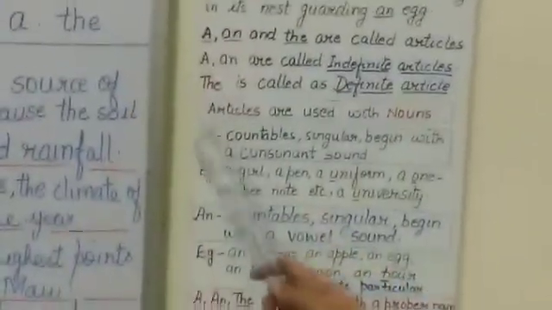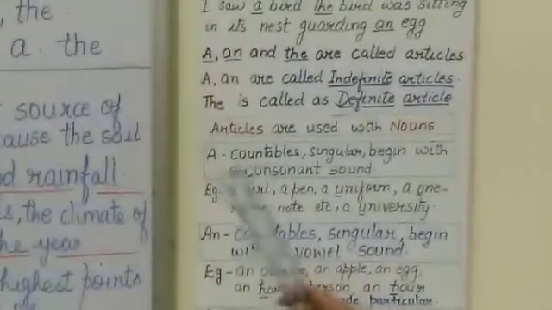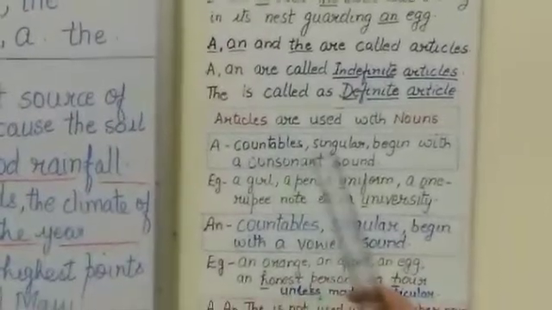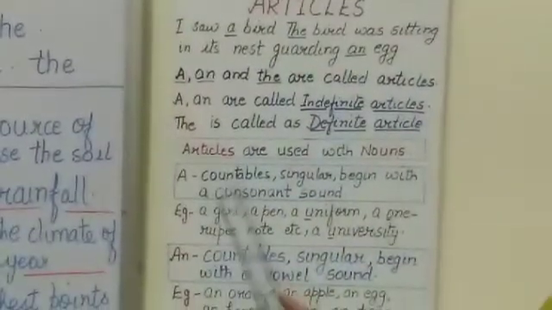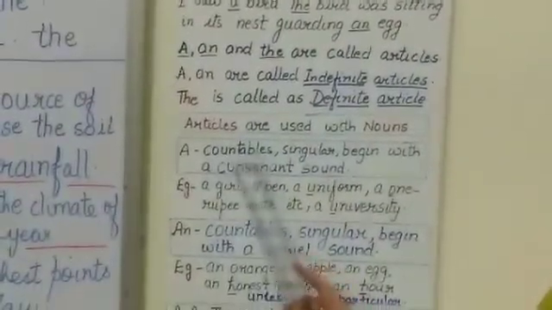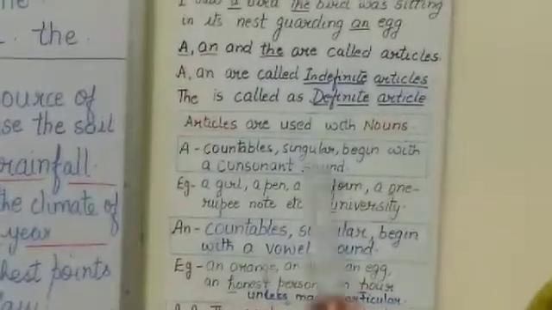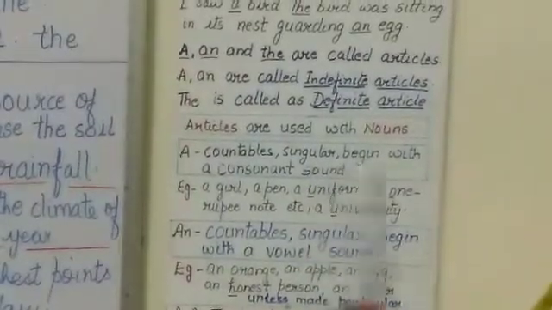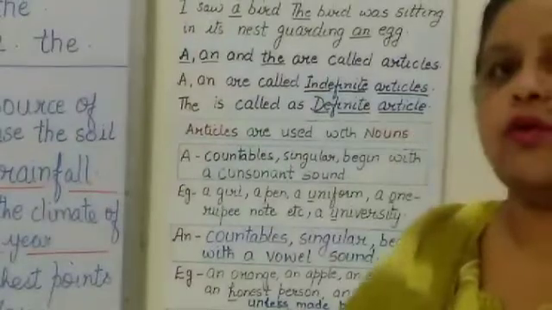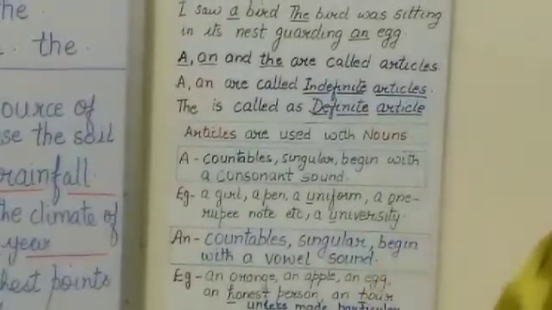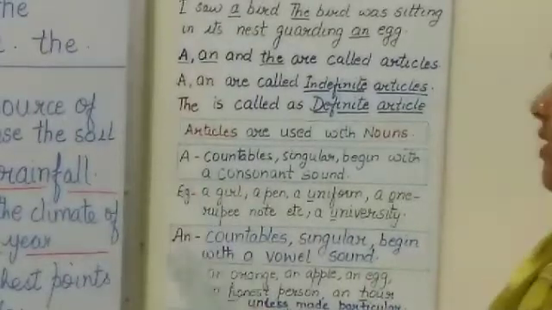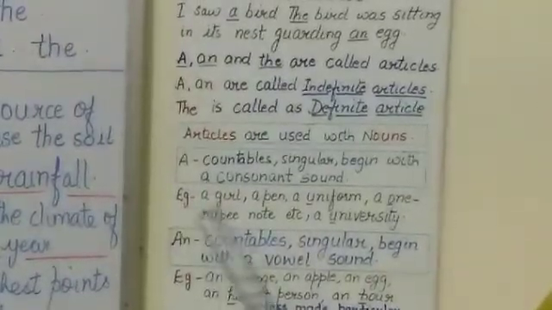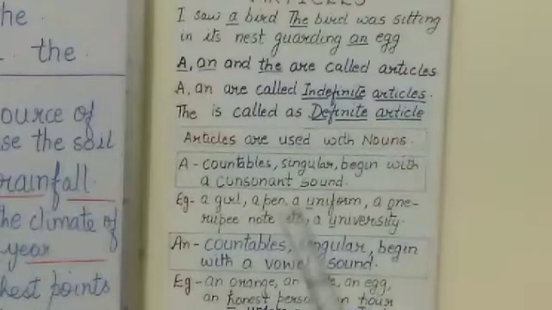A is used with countable nouns, singular, beginning with a consonant sound. Like countable nouns we have studied in the class, nouns which you can count, singular, for a single person, and beginning with a consonant. All of you know consonants B, C, D, F, G. So beginning with a consonant sound. For example, a girl, a pen, a uniform.